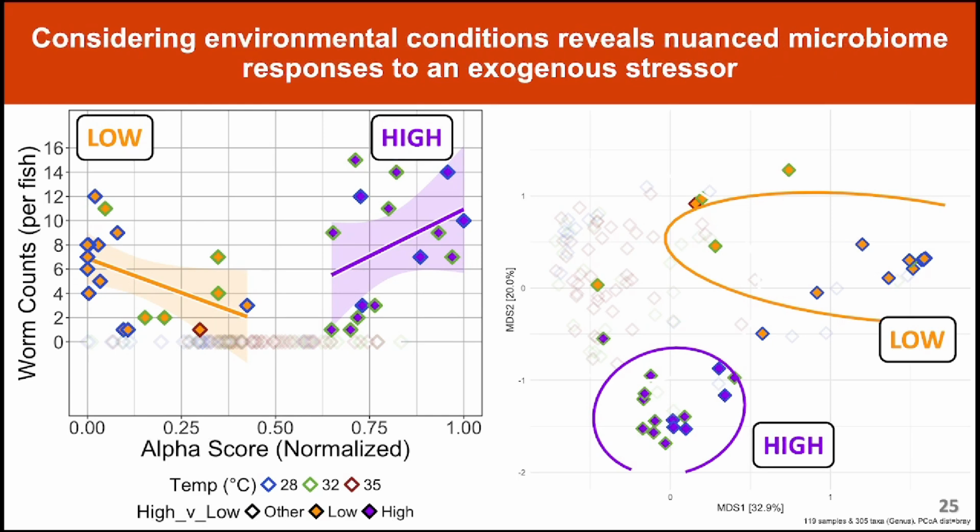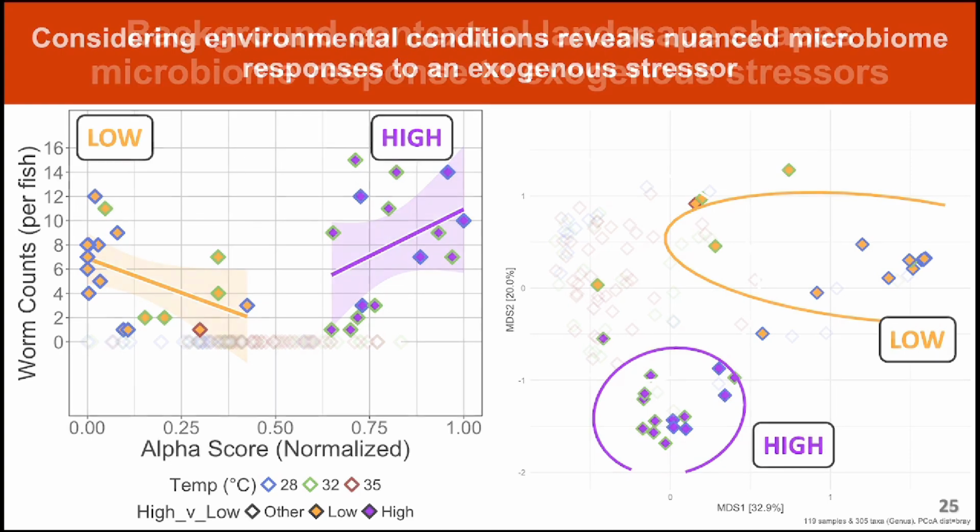However, when we consider the environmental conditions of a gut microbiome's response to a stressor, the Anna Karenina principle seemingly diminishes and multiple alternative stable states emerge, thus demonstrating that when we carefully consider the environmental context of a gut microbiome and its host, we can reveal otherwise latent or obscured patterns in microbiome responses to an exogenous stressor. And elucidating these patterns is critical to uncover potential underlying causal mechanisms and for evaluating and predicting microbiome stability and host homeostasis to exogenous stressors.